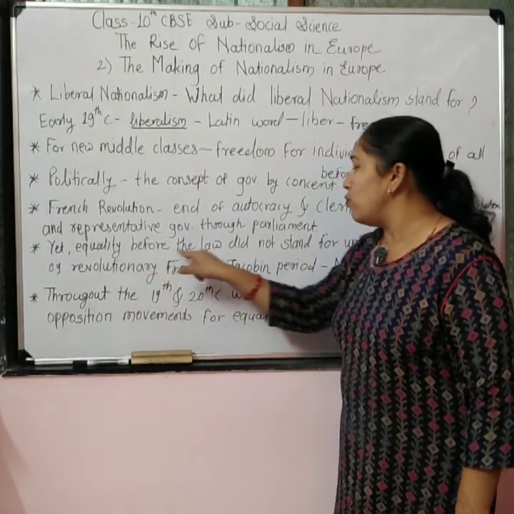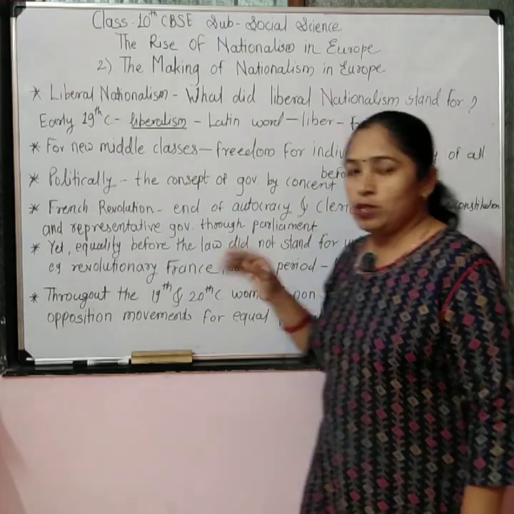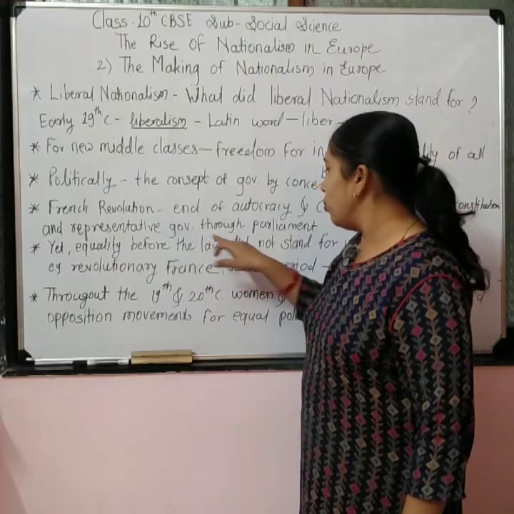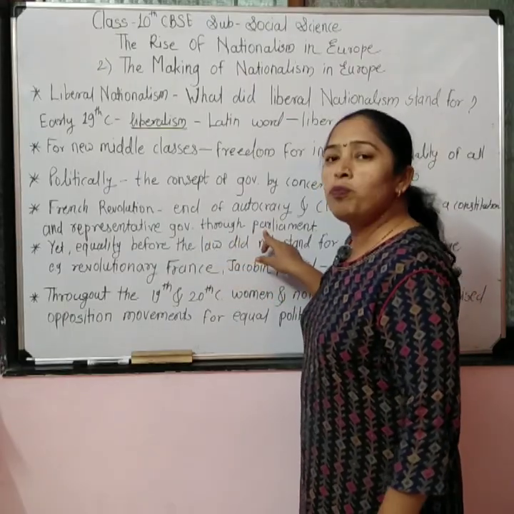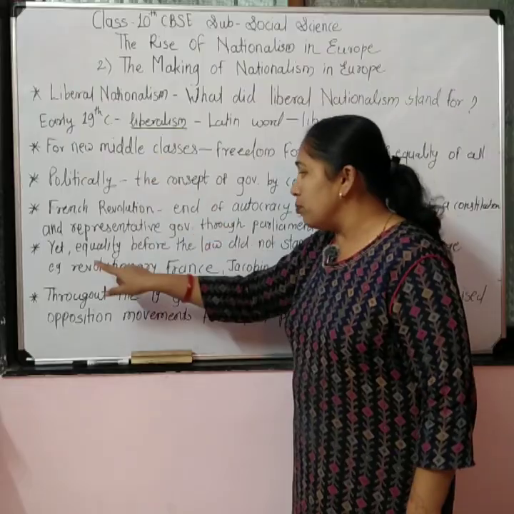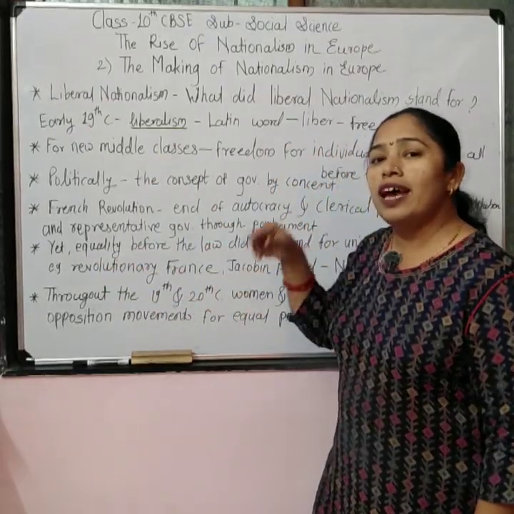But equality before the law did not stand for universal suffrage. They wanted the representative government, and the government should run through the parliament, but for them, liberalism or equality did not stand for universal adult suffrage.